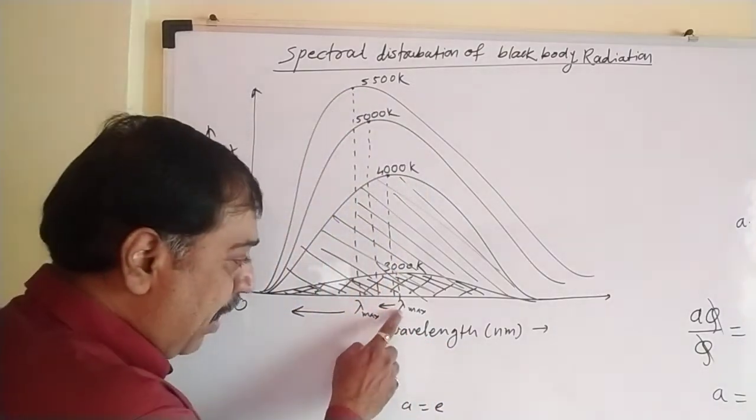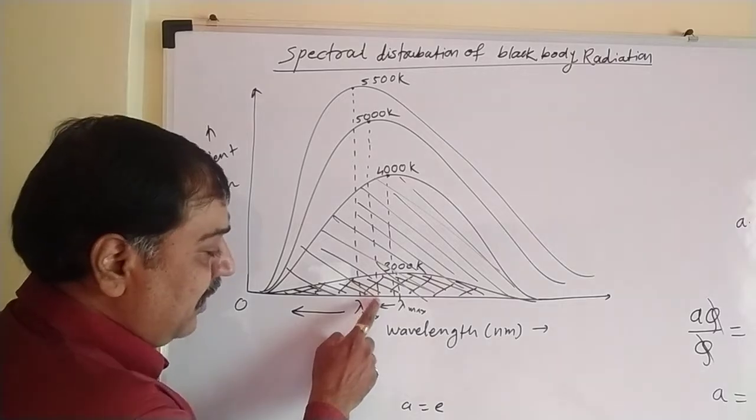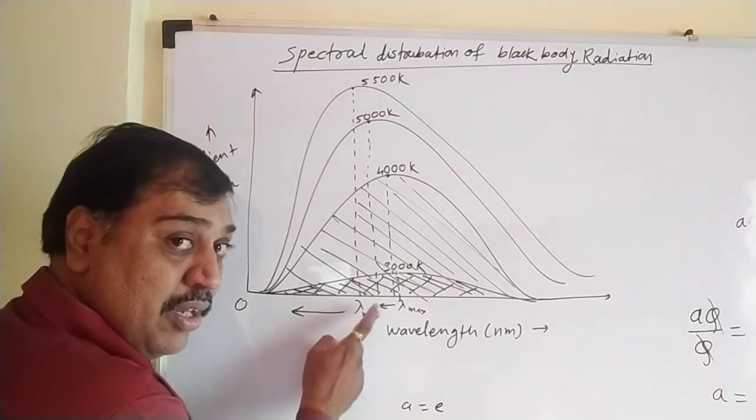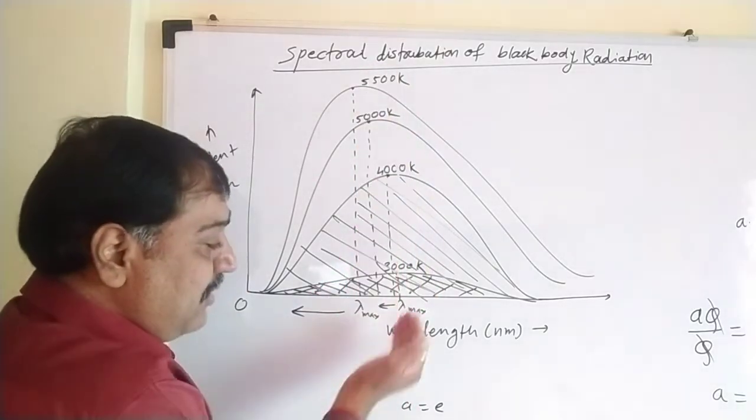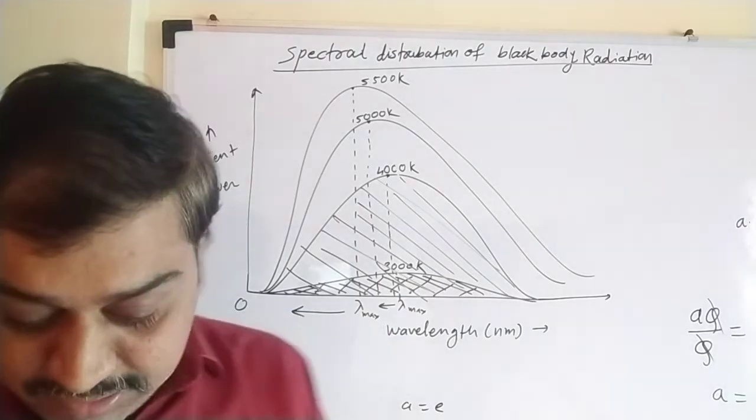Here lambda max for 3000 is here, 4000 is here, 5000 is here, 5500 is here. Meaning, as temperature increases, lambda max shifts toward the origin, or we can say it decreases. That is the fourth one.